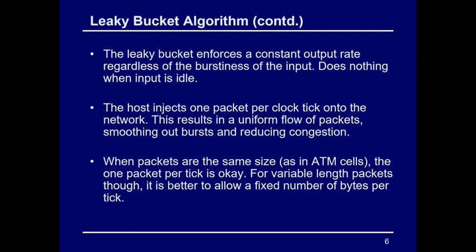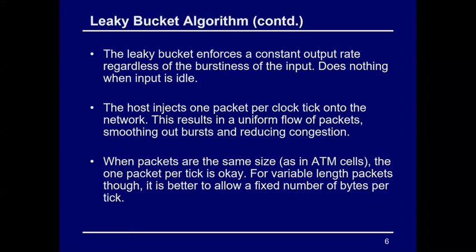Then the result is a uniform flow of packets till your bucket is filled. Suppose I send only one packet into the bucket, then definitely there will be a uniform flow of packets, and I can say there will be no congestion. But if the bucket has more packets, then that will be a burst, right?